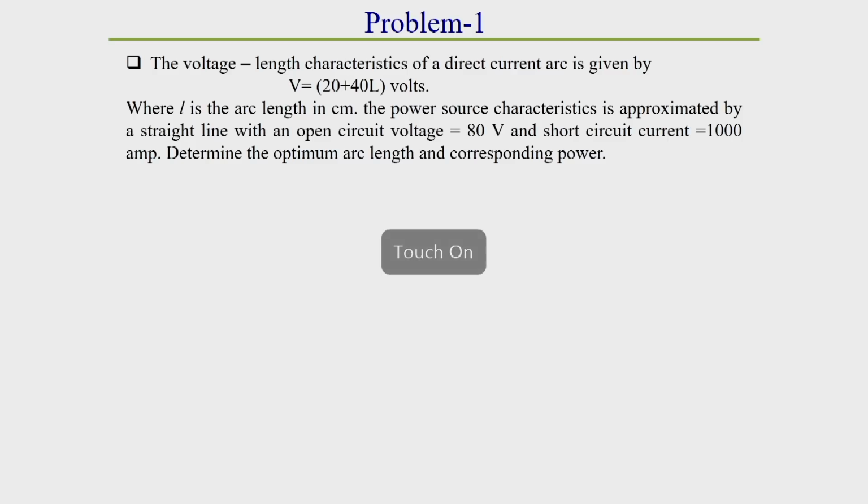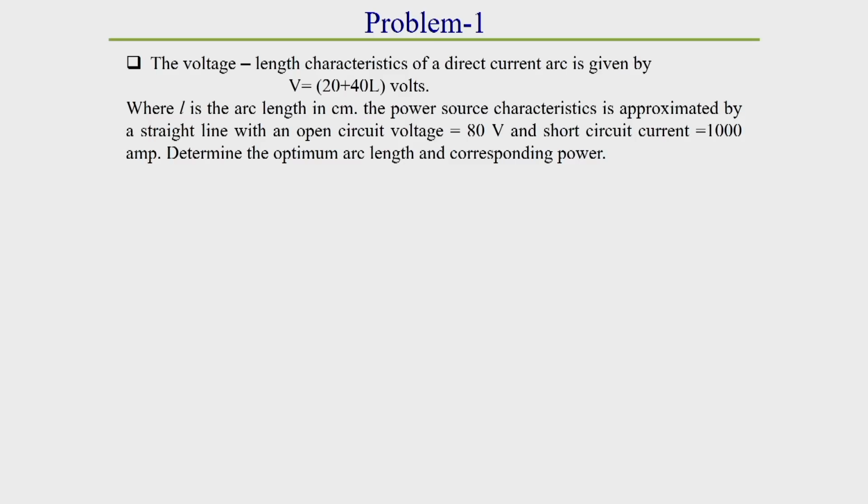Now, we will solve one or two problems on this optimum arc length, then our idea will be very clear. First, one problem: problem 1, for finding out the optimum power and optimum arc length. The problem is as follows. The voltage arc length characteristic of a direct current arc is given by V equal to 20 plus